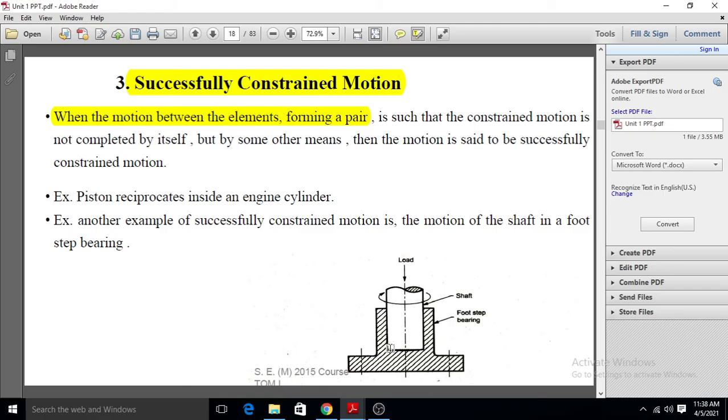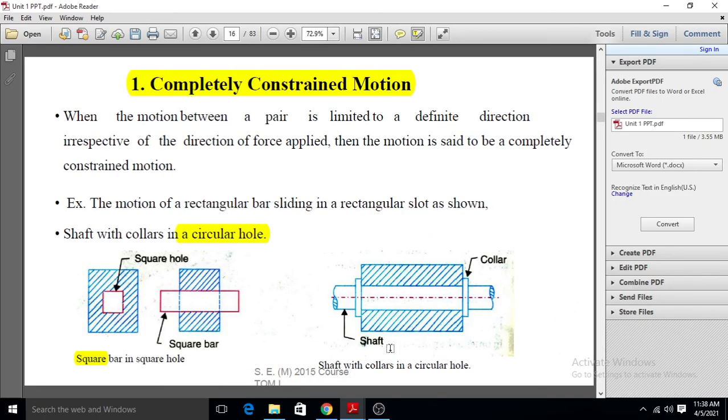Due to the load, we stop one motion of the shaft, and when due to some external means or other means we make the motion completely constrained, then we say it is successfully constrained motion. So what is the difference between completely constrained motion and successfully constrained motion?